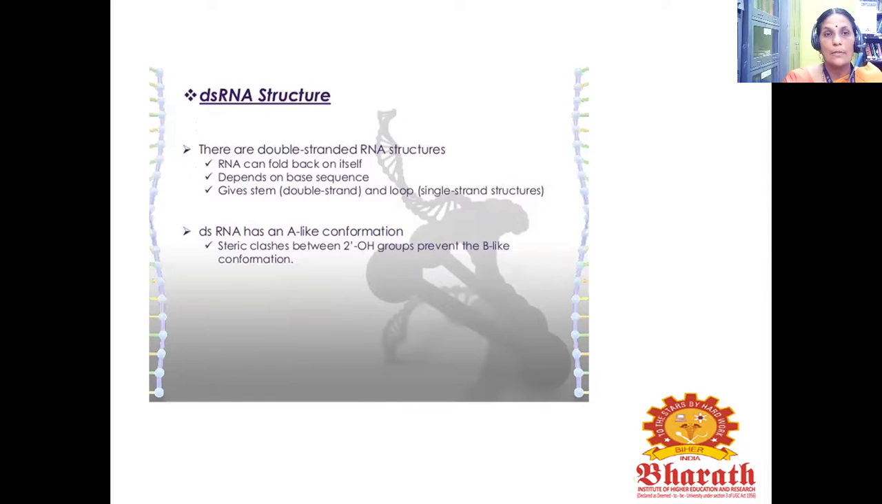Next, see about the double-stranded RNA structure. The RNA can fold back on itself, depending on the base sequences, giving a stem and loop single-stranded structure. A double-stranded RNA has an A-like conformation. Steric clashes with the 2' hydroxyl group prevent the B-like conformation.